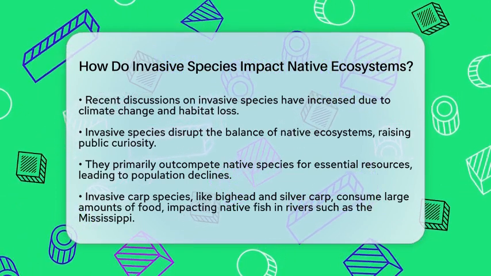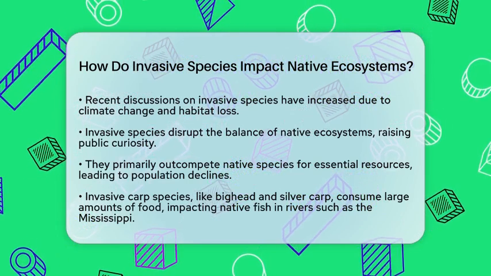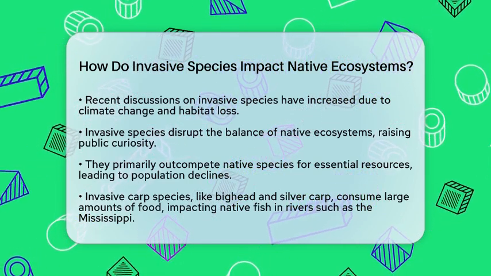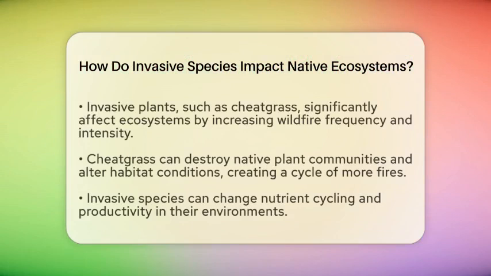For instance, invasive carp species from China, such as bighead and silver carp, are a significant concern. They grow rapidly and consume large amounts of food. This reduces the availability of food for native fish in rivers like the Mississippi.